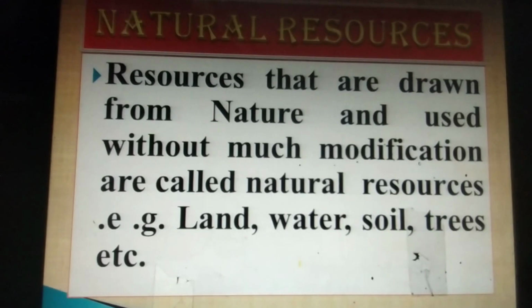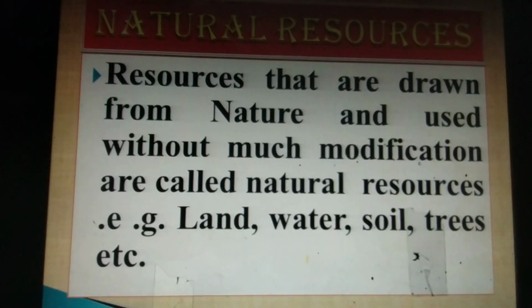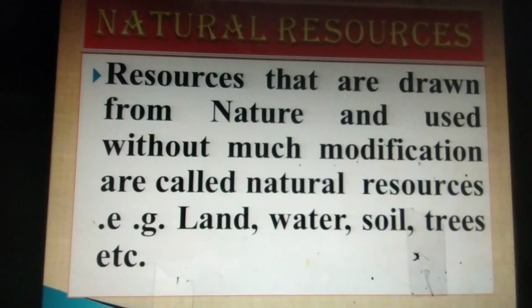These are natural resources, given by nature to the human being. Air in which we are breathing is a natural resource. Land which we are utilizing, we can't make these resources on our own. That's why these are considered natural resources.